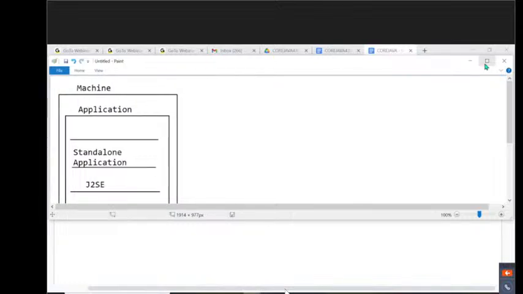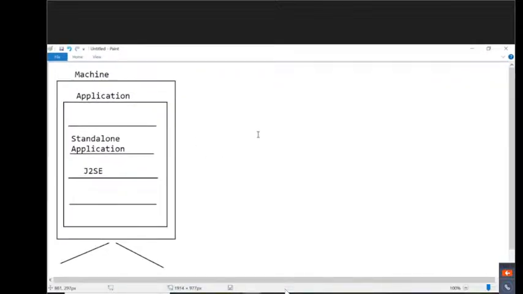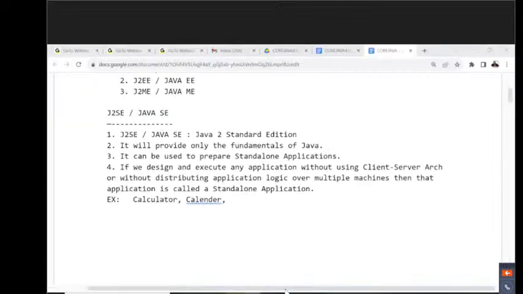We can understand it clearly. So this Paint is also an application. This Paint also does not require any network connection. So it is also an example of a standalone application. Like this, so many applications are available: Calendar, Paint, and so on. All these are standalone applications, we can understand.